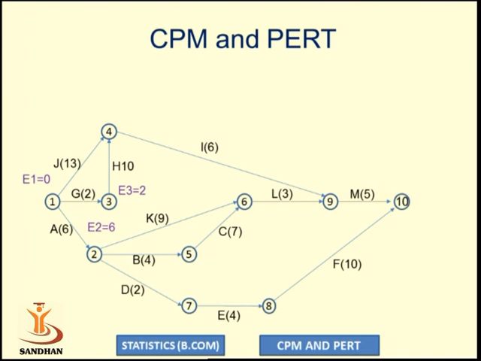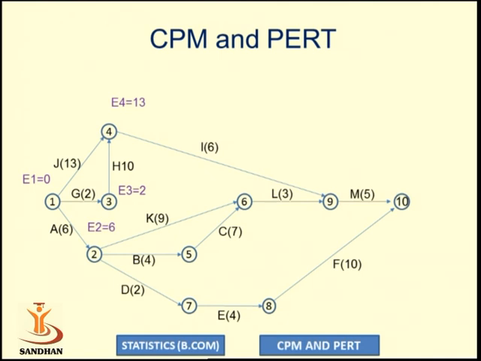For event number 4, the earliest occurrence time is calculated as follows: there are two activities, J and H, merging at event number 4. So 0 plus the duration of activity J, that is 0 plus 13 is 13, and E3 plus the duration of activity H, that is 10, so 12. So the maximum of 13 and 12 is equal to 13. In the forward pass method, we take the maximum of the earliest finish times of the activities merging to a particular event.